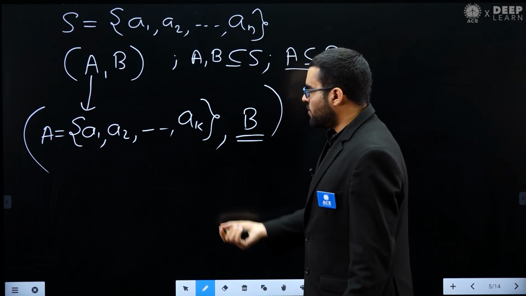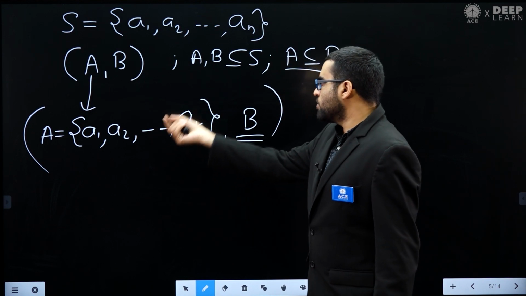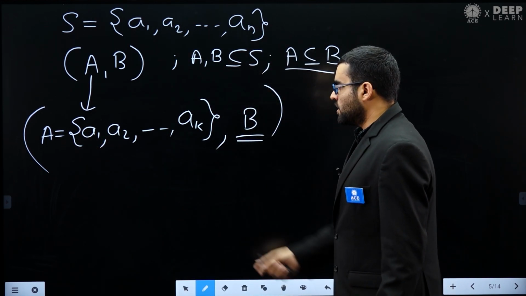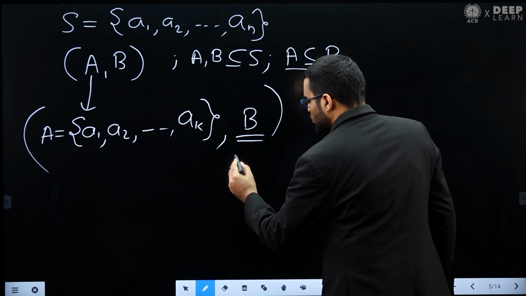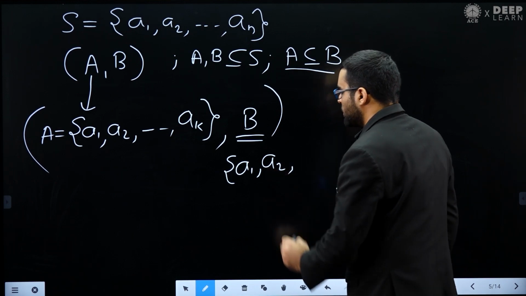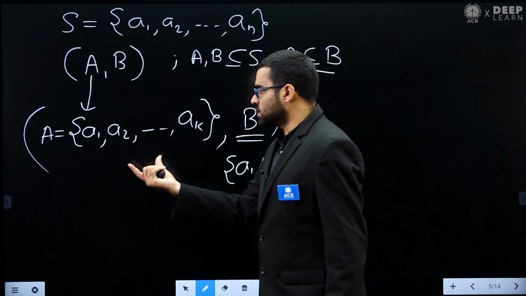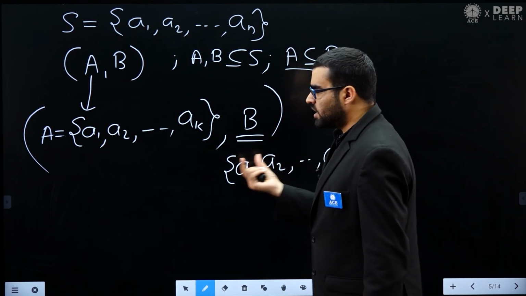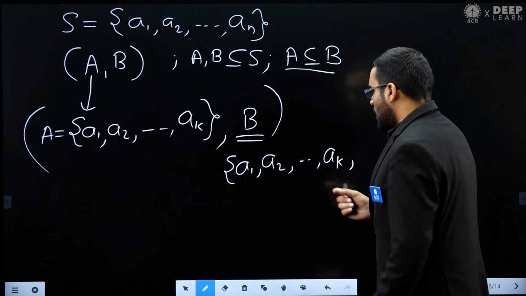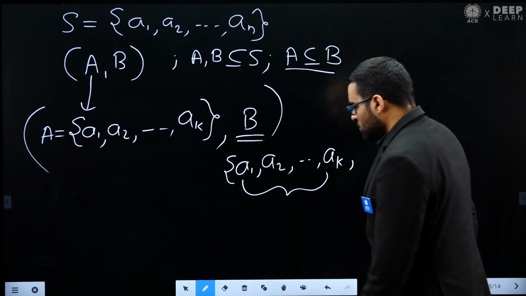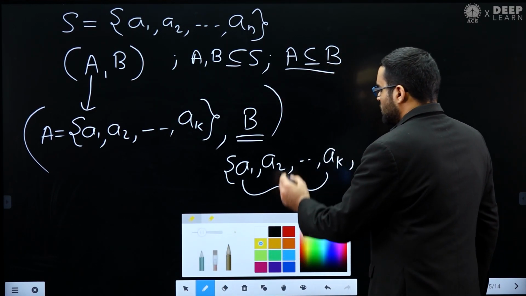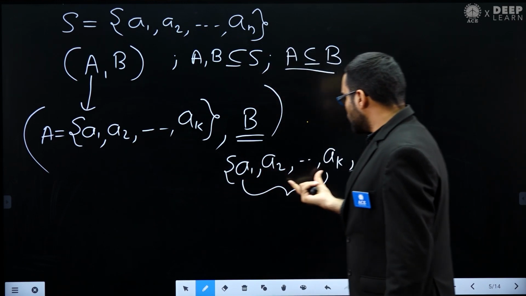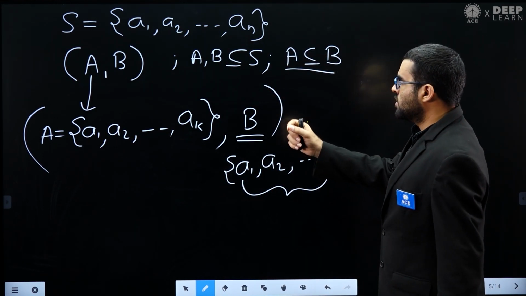What does it mean? It means that every element that we have in A, that element we must also have in B. So if you have, for example, A1 in A, then this element A1 should also be in B. So in this B, you should definitely have A1, you should definitely have A2, because remember B should be a superset of A. All the elements of set A must also be elements of set B. So these K elements should definitely be present in this set B. But apart from these K elements, there are n minus K elements remaining, because in the set S we have a total of n elements.